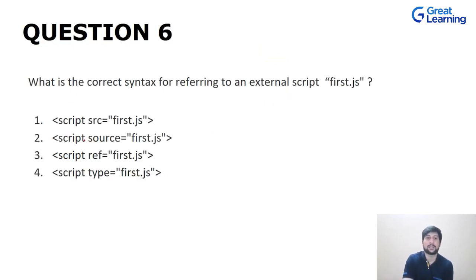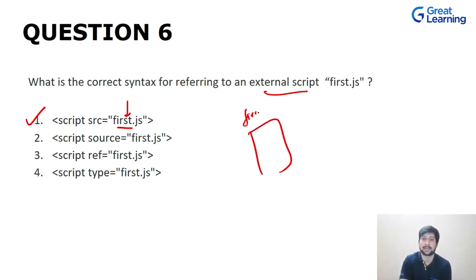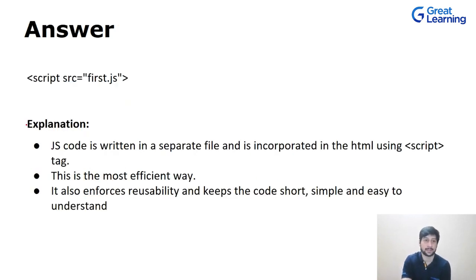Now the next question is a follow-up question. How can you refer to an external script? Here, as you can see, this is our correct option, as we are referring to this external file, which is first.js, and it is included in our HTML file, right? This is not the correct way to do it. This is the reference kind of a thing. Here the source is written, here the type is written. So out of these, the first option is correct.